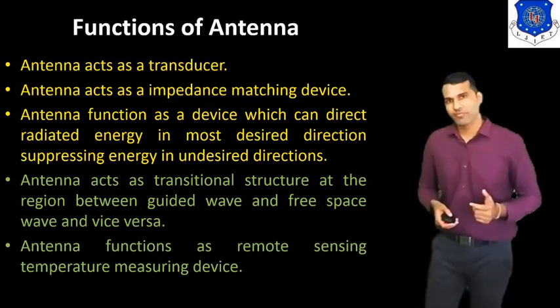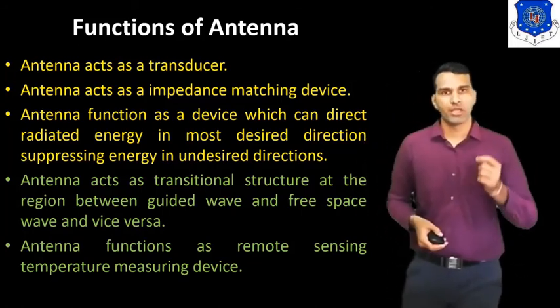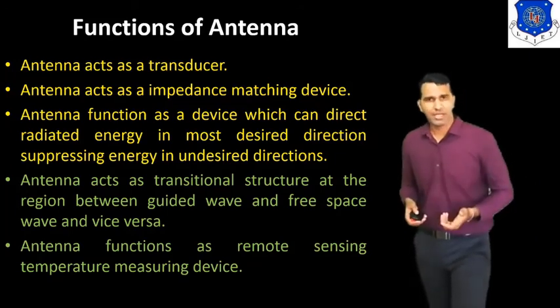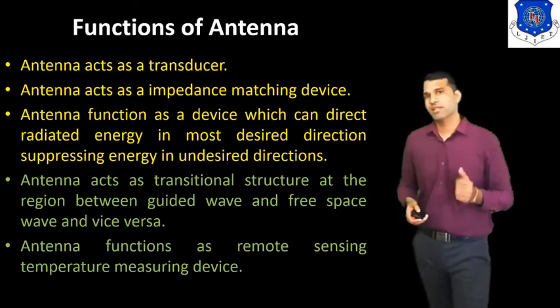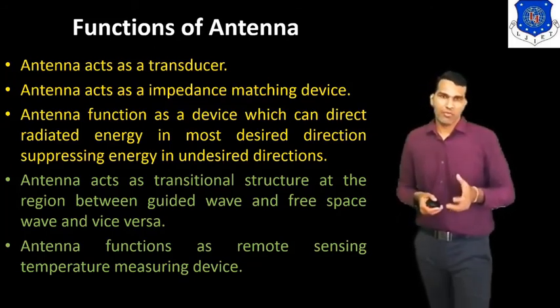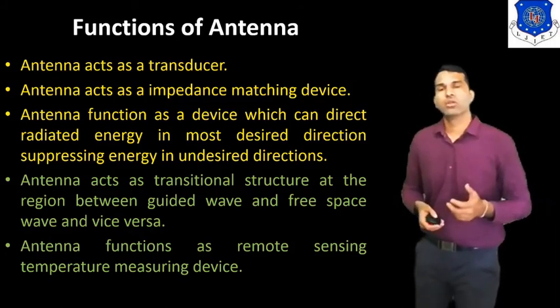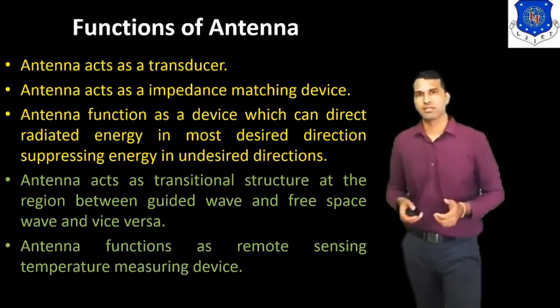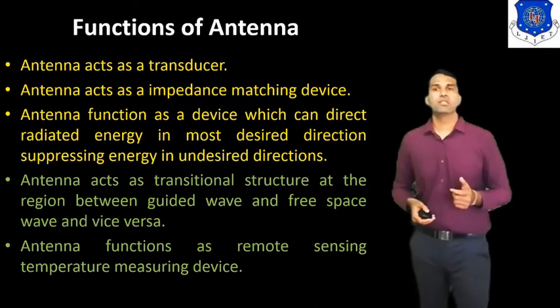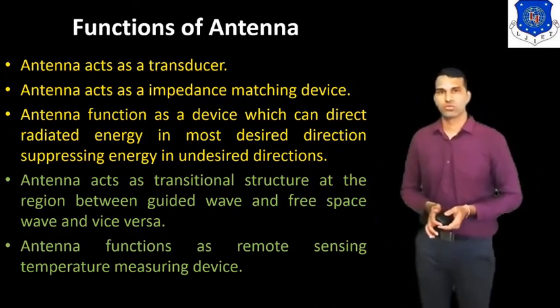Sometimes we cannot directly measure the temperature of that particular device, or we can say the surrounding temperature. That's why we have to use the antenna. It measures the temperature and we can know the temperature of this particular device in the industry. So this is a different function for which the antenna is used.